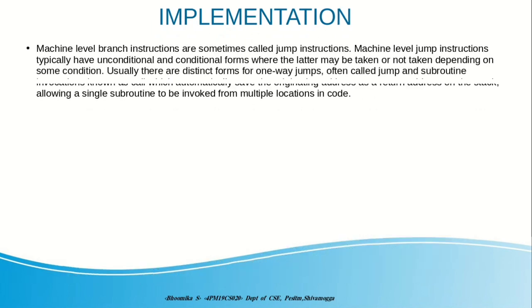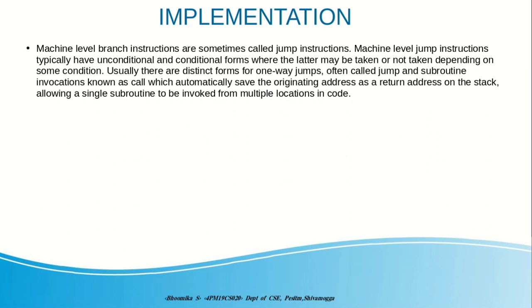Machine level branch instructions are sometimes called jump instructions. Machine level jump instructions typically have conditional and unconditional forms, where the latter may be taken or not taken depending on some condition.